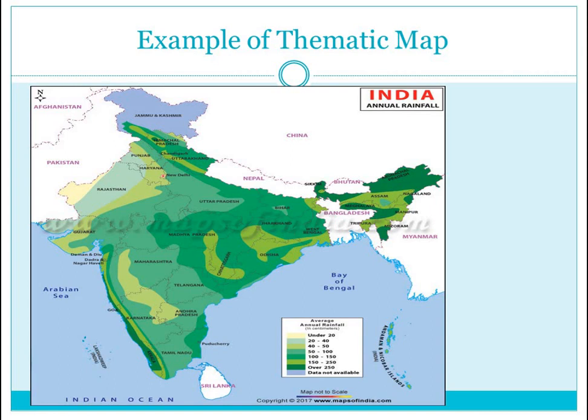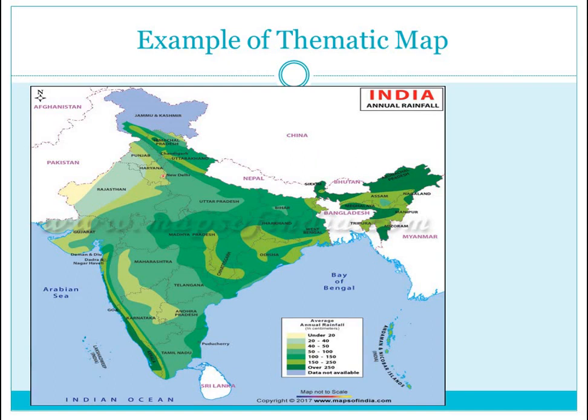In the same way, if it is written that this is India's map and the distribution of forests, then it will show the different types of forests in India. These types of maps are in the category of thematic maps.